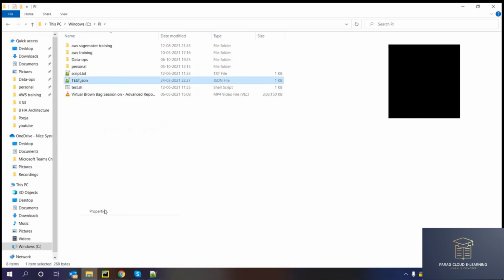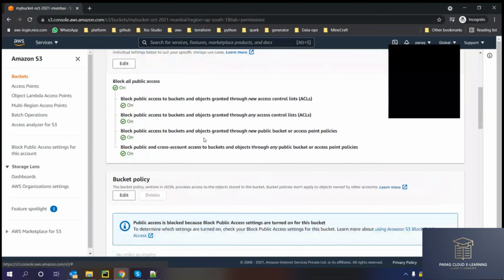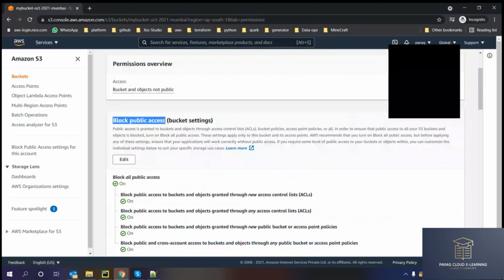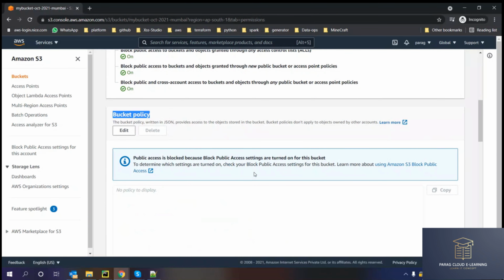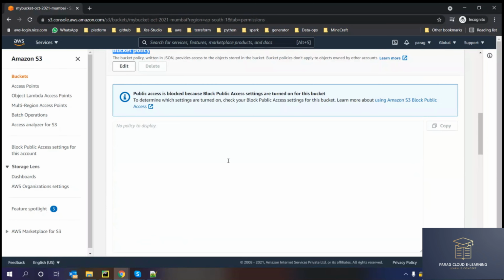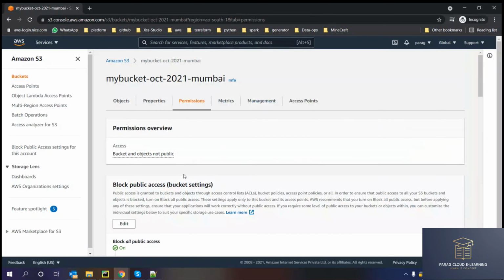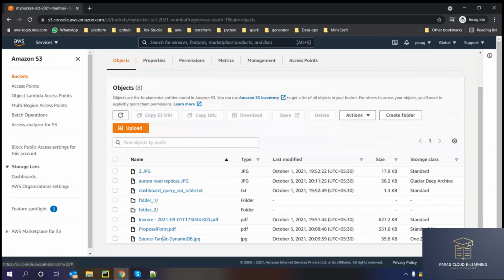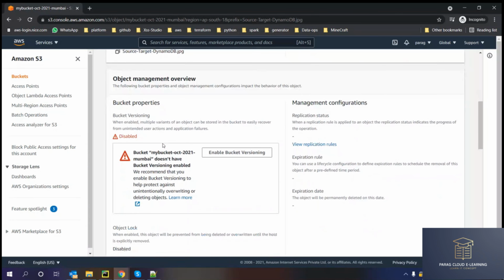Similarly, in the cloud, we have bucket level permissions, bucket level properties. You can see the bucket is blocked from public access, and there are some bucket policies here. These policies and properties are set at the bucket level. Then I can go to any of the objects and change the properties of that object.